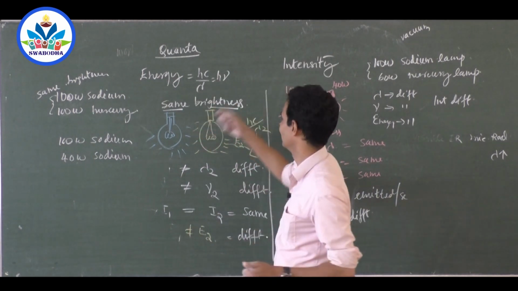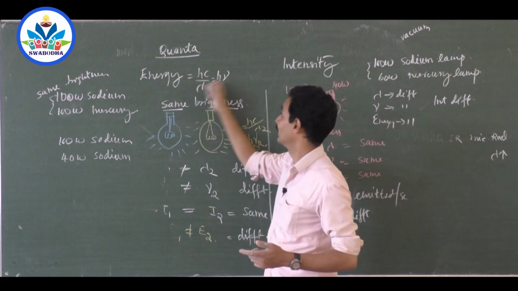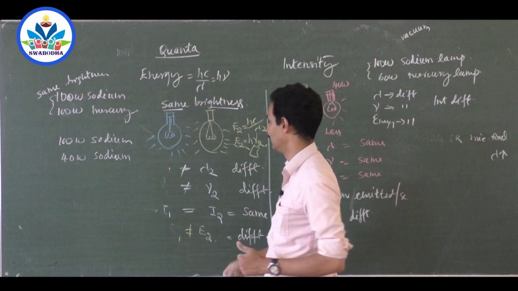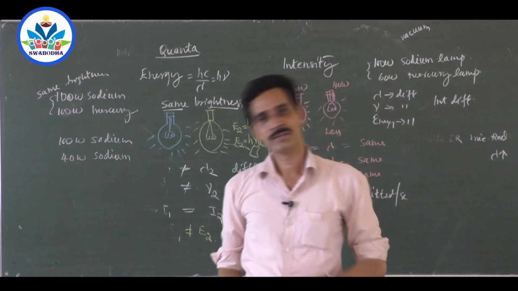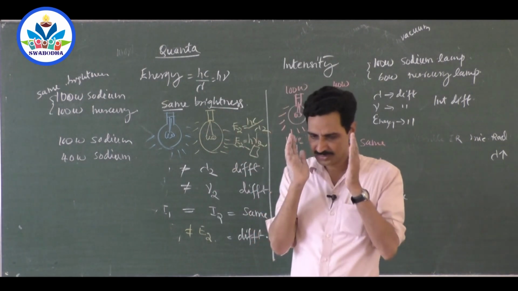So one is the formula, E is equal to h nu, equal to hc by lambda, and energy depends on wavelength and frequency. Energy is directly proportional to frequency, inversely proportional to wavelength, and intensity means the number of photons emitted per second. So with this idea, we will move on to the next class. So keep all those things in mind.